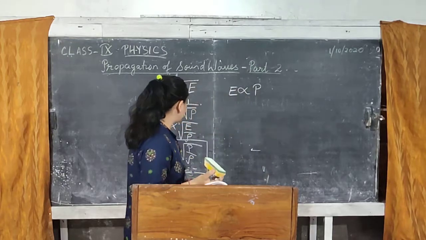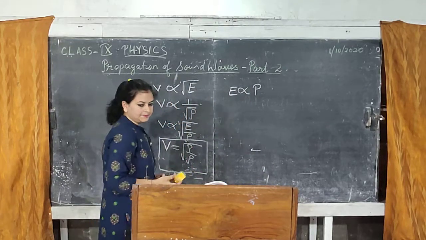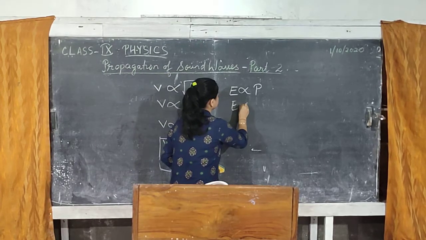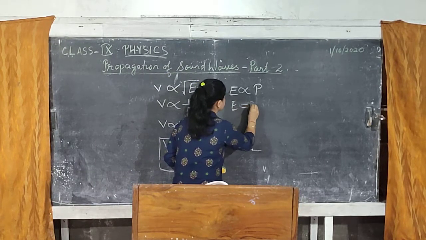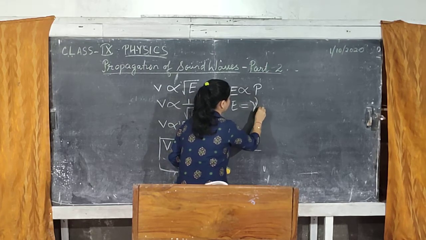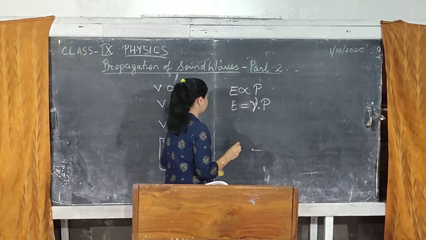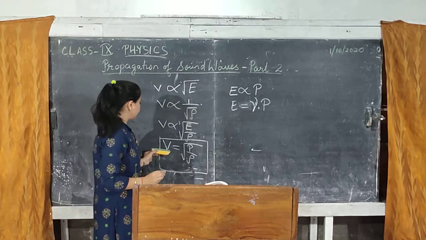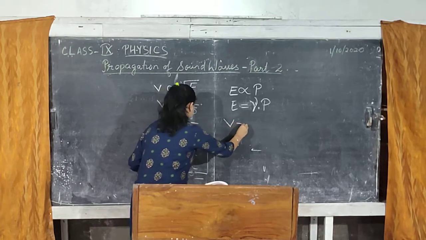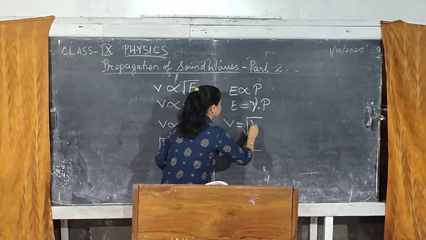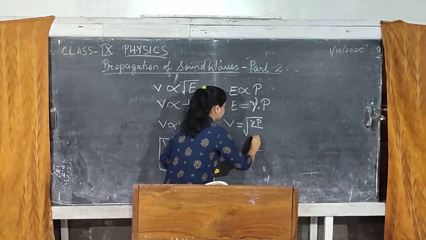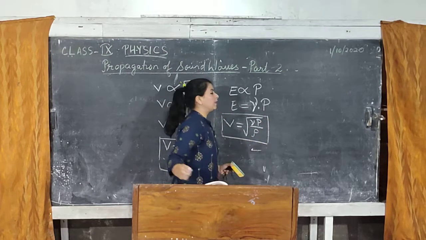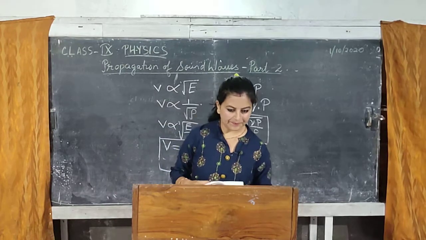Now if it is an adiabatic change, you cannot write E proportional to P, you have to write E is equal to gamma into P. So through Laplace's correction we can write V is equal to under root gamma P divided by rho. So this was the final expression, combinedly found by three scientists.